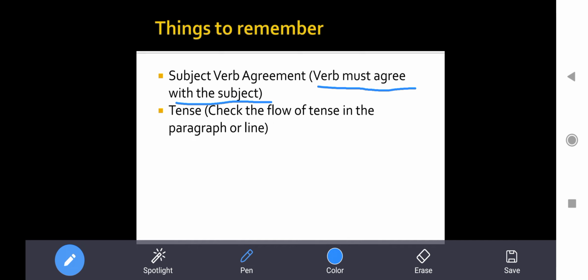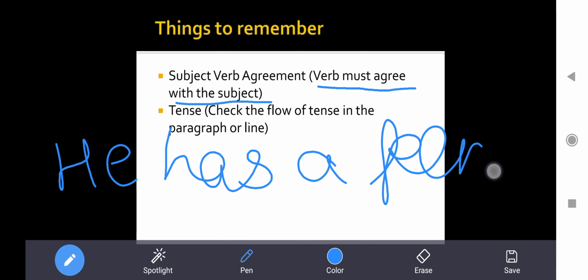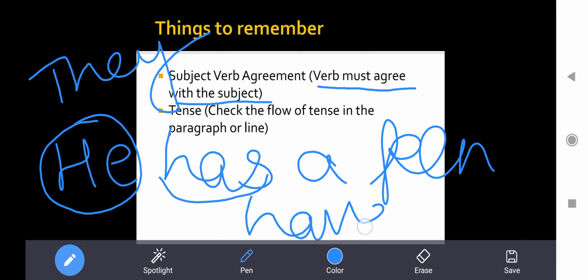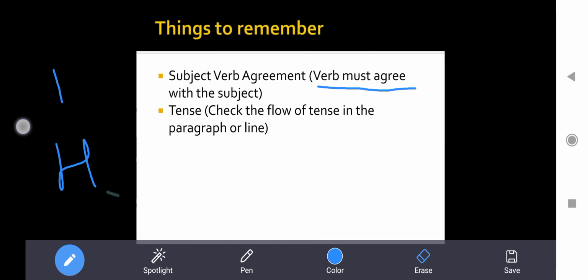Like I say, he has a pen, right? Let me write on the screen, he has a pen. What if I change this he into they? What will happen? They is a plural subject, so this has will have to change into have, because the verb must agree with the subject. So here our verb was has and have, and the subject was he and they. So the main point is the verb must agree with the subject. I hope this is clear to everyone.